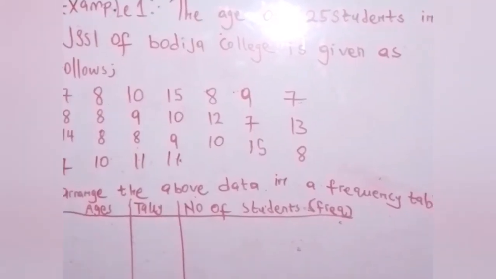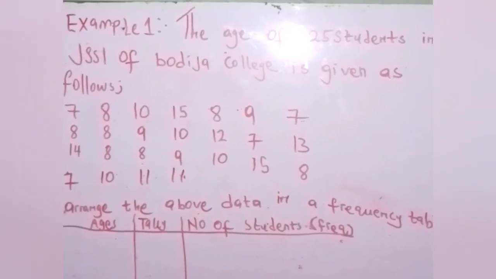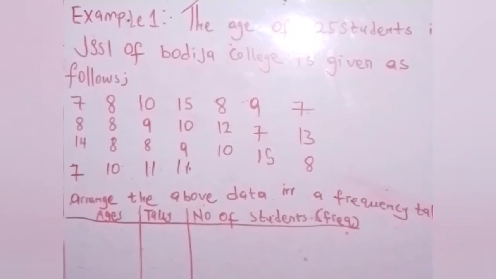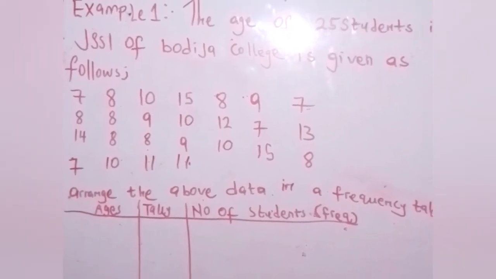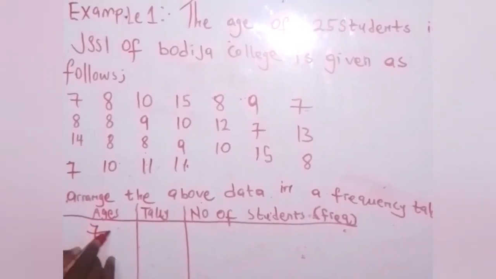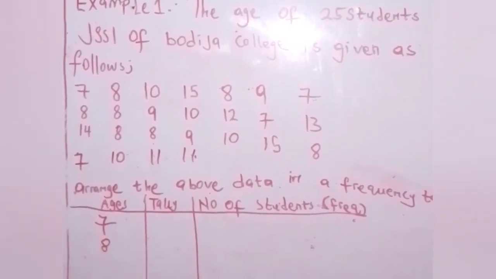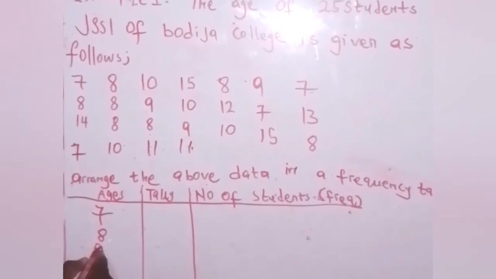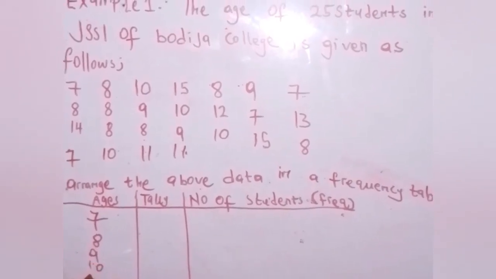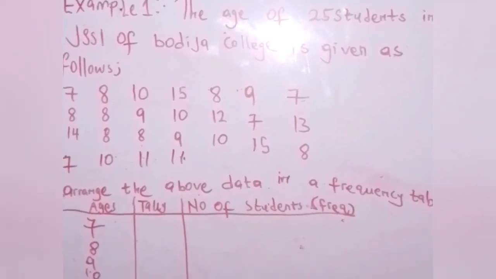Okay, we want to take out some. The smallest number here is 7. If you look very well, you will see that the smallest number is 7. That's where your sample will start from. That means number 1 in the sample is what? 7. And look at it, followed by what? 8. Followed by 9. Followed by 10. Followed by 11. Followed by 12.